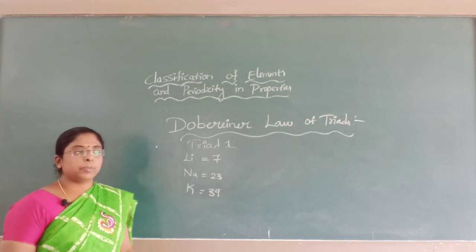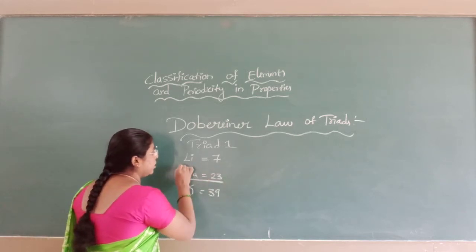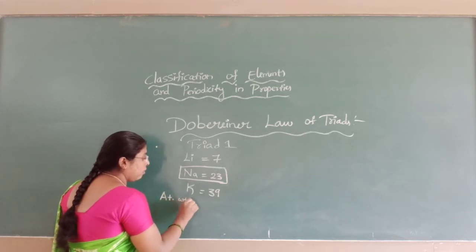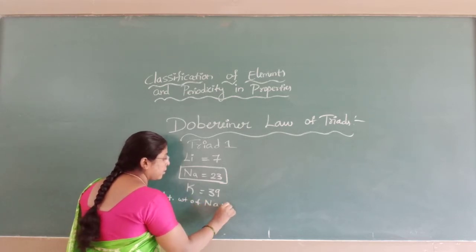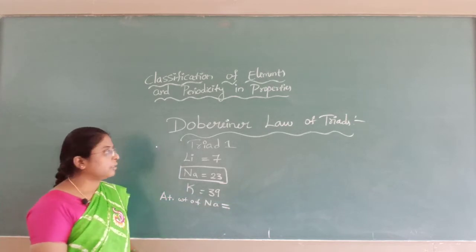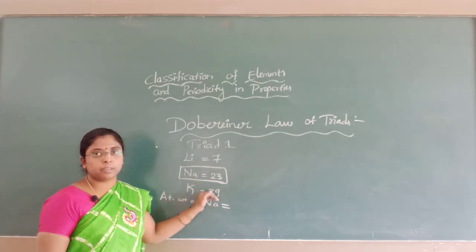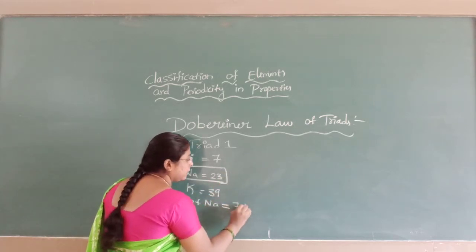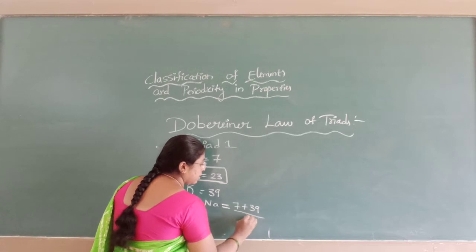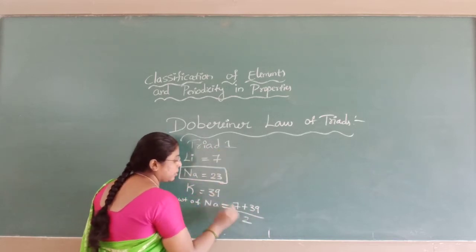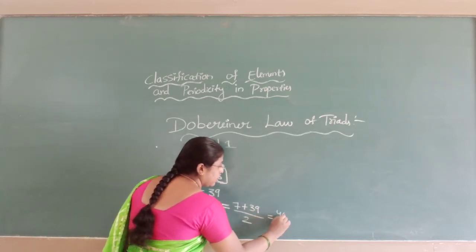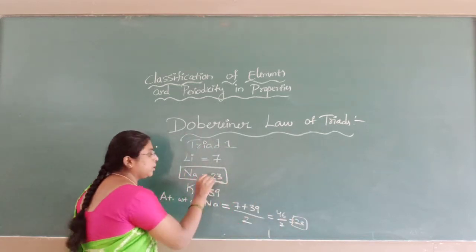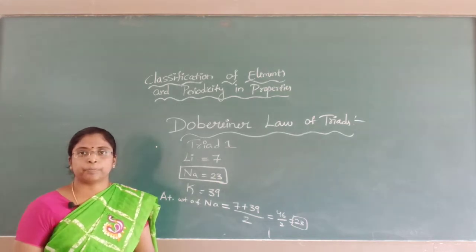If you see the atomic weight of the center atom, the atomic weight of sodium is nothing but the mean of the first and the third element. If I take the atomic weight of these two and take the mean, it is 23. 23 is the atomic weight of sodium.